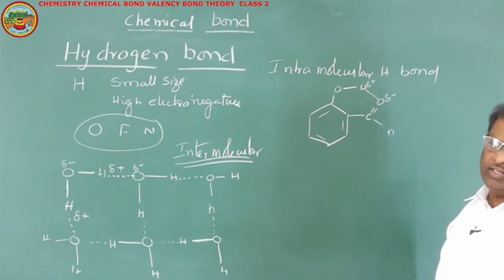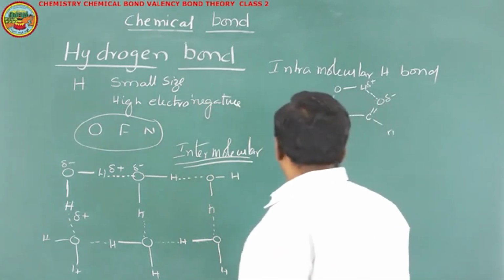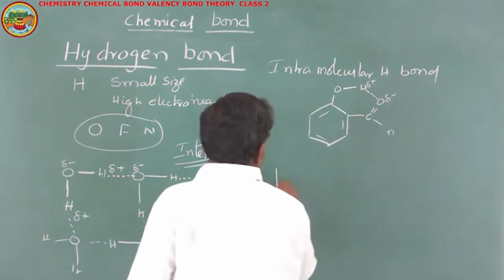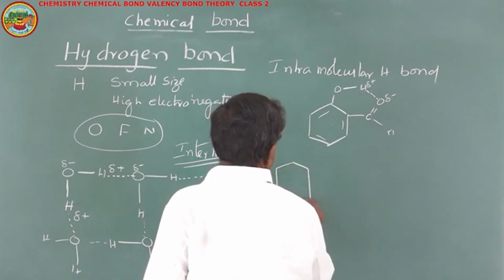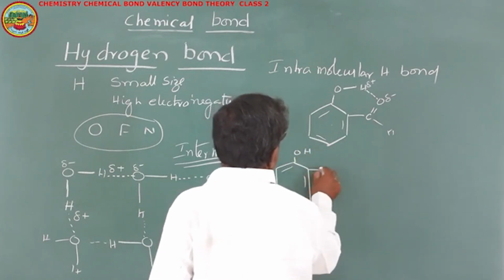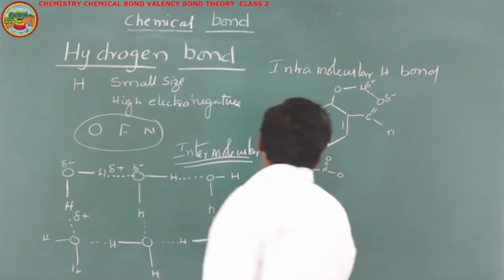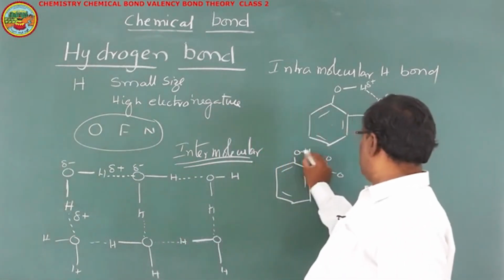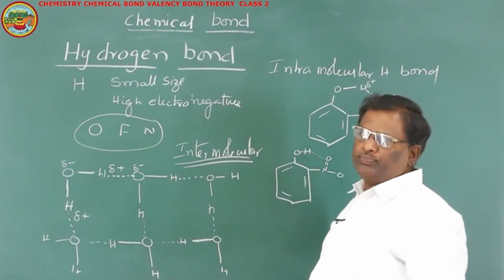We have one compound known as nitrophenol. We have two types of nitrophenols. This is the phenol group. If the nitro group is present in the ortho position, you will have NO2 group here and OH group here. Here you will have intramolecular hydrogen bond.